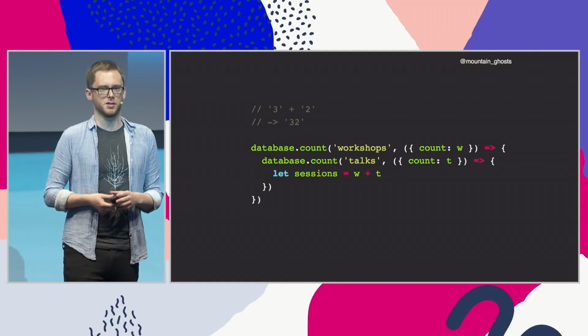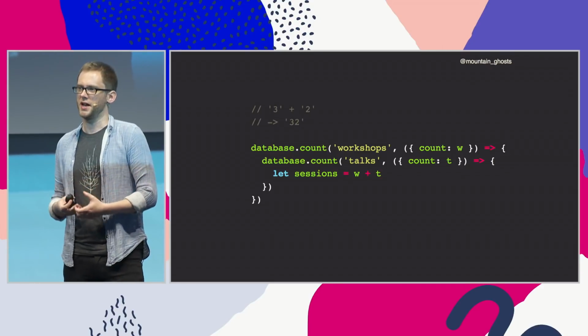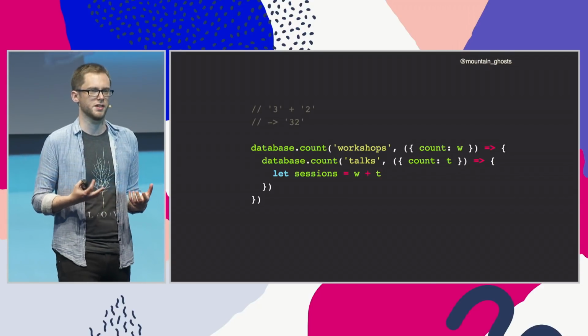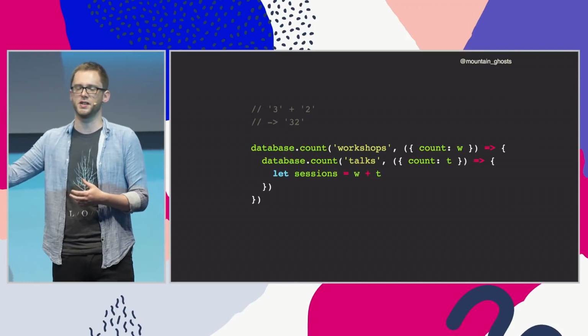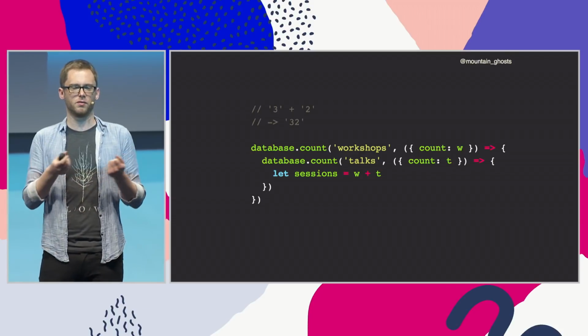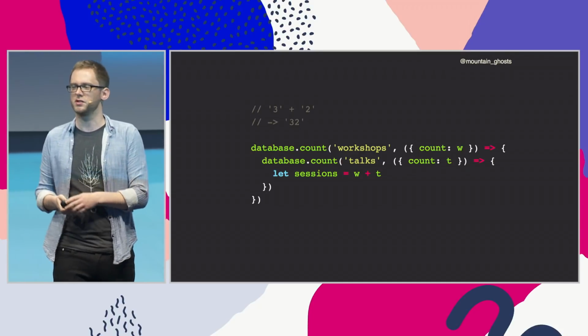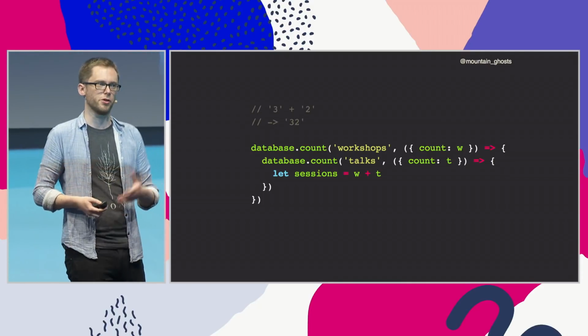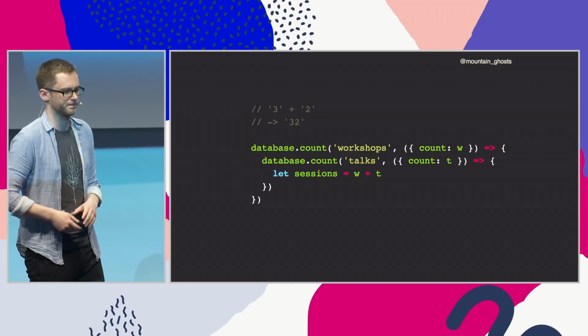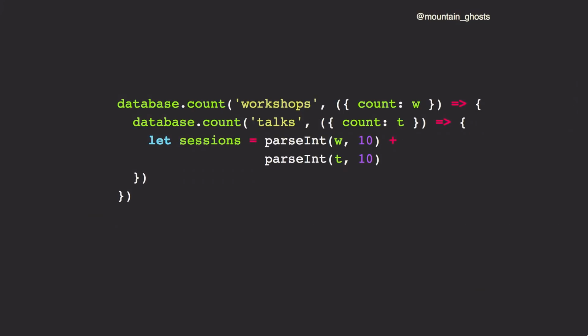But if you're adding the two counts together, JavaScript's plus operator has an overloaded meaning. It performs arithmetic addition of numbers, but it also concatenates strings together. So if something that was previously a number is now a string, we get the string concatenation of those two values. So this program no longer does the same thing, and the author of this program would consider it broken by the change that we've made. So yeah, we would have to make an explicit change here to account for the fact that the database module has changed how it represents the results to us by explicitly converting the strings back to numbers again.